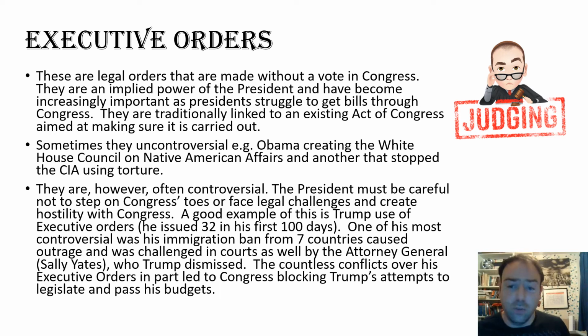There have been countless conflicts like this over his executive orders, and this has led to a hostile relationship, particularly with the Democrats in the House and Nancy Pelosi in particular. Because the Democrats have controlled the House since 2018, they just block Trump's attempts to do anything really in terms of passing legislation, passing budgets. But we didn't only see it from the Democrats. Trump cried about it being the Democrats. We also saw it from Republicans, and part of that was because they didn't like the way that he was carrying out business, and this excessive use of executive orders is part of it.